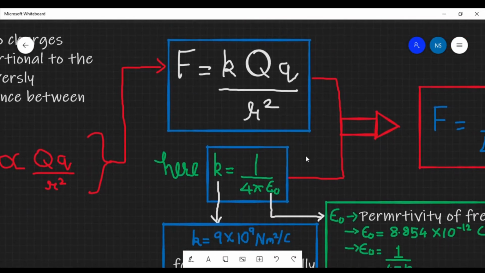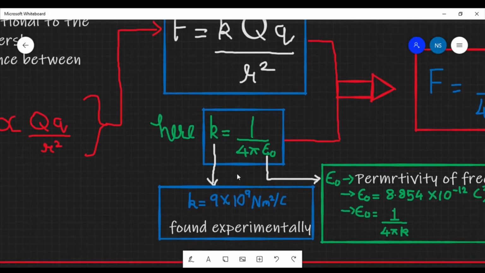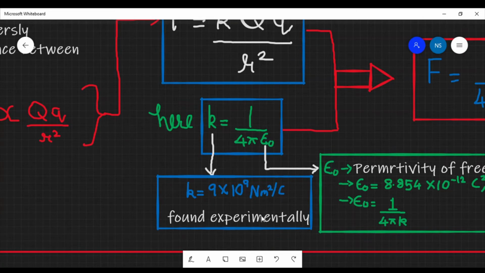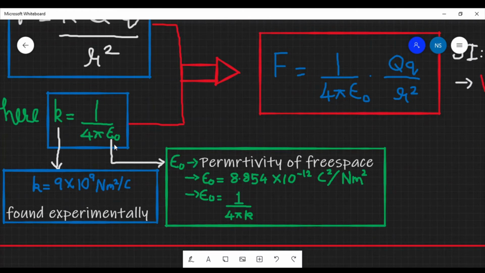Here this k is equal to 1 by 4 pi epsilon 0. The value of k is found experimentally, that is 9 into 10 to power 9 Newton meter square per coulomb. Also here epsilon 0, or epsilon naught, is the permittivity of free space, and epsilon naught is equal to 8.854 into 10 to power minus 12 coulomb square per Newton meter square.